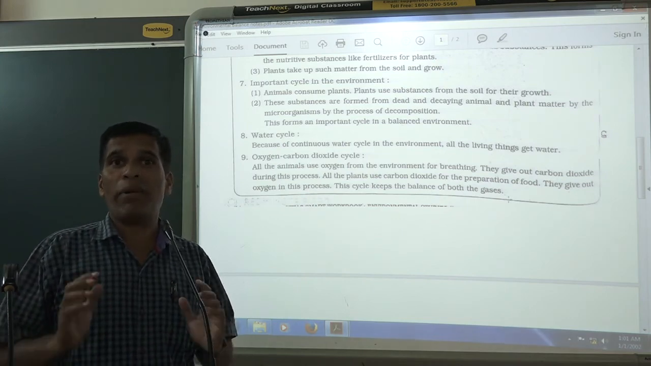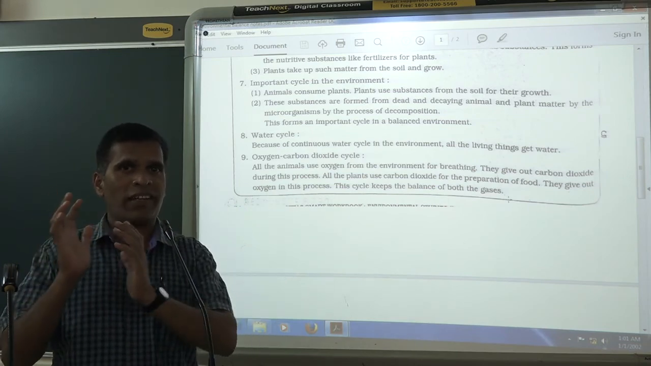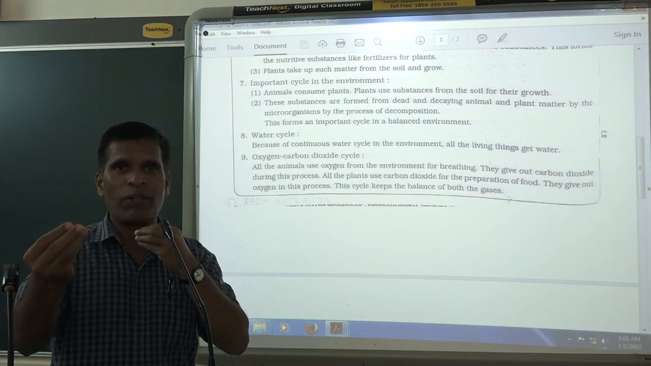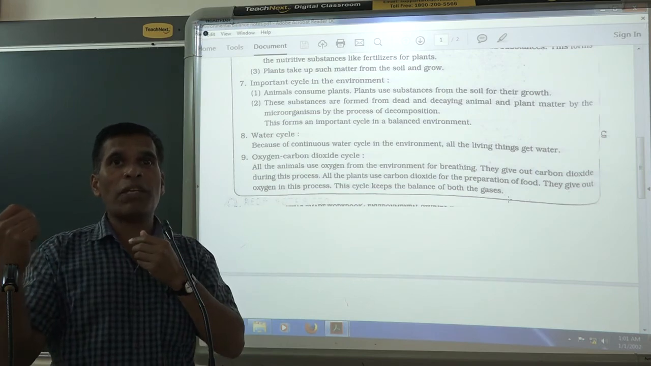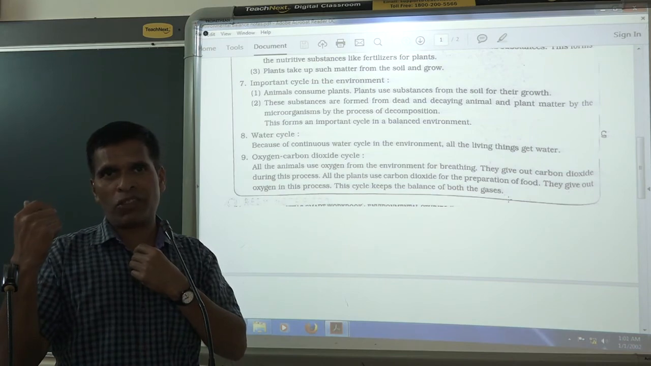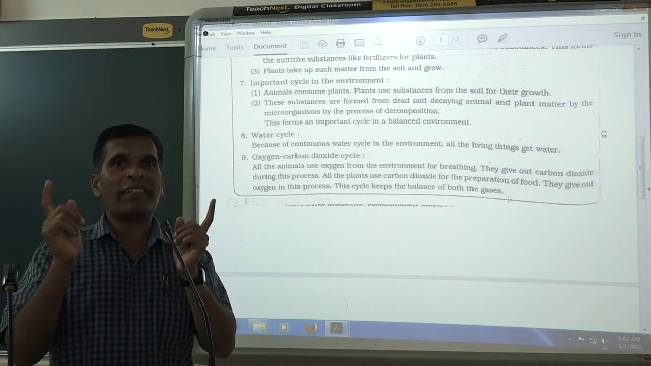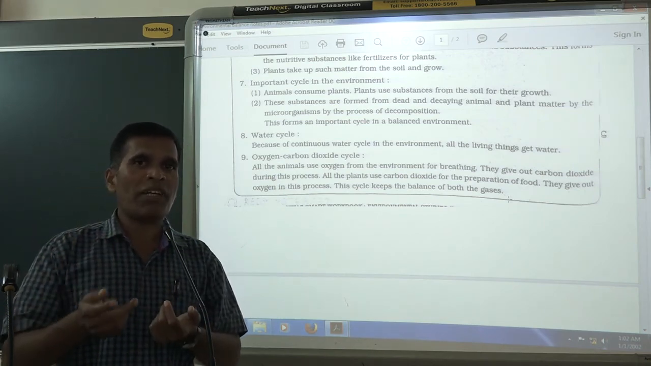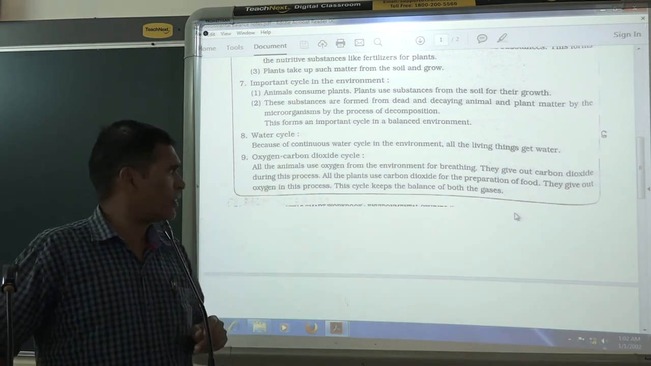How are these gases maintained or balanced in nature? Now the animals are there and the plants are there. Animals take the oxygen for breathing, and in return what are they giving? Carbon dioxide. And who is taking the carbon dioxide? Plants, because they have to prepare food. For preparing food they need carbon dioxide. They take the carbon dioxide, and in return what are they giving? Oxygen. It means that carbon dioxide and oxygen are interchanged by the plants and animals, and in this way the cycle goes on in nature.